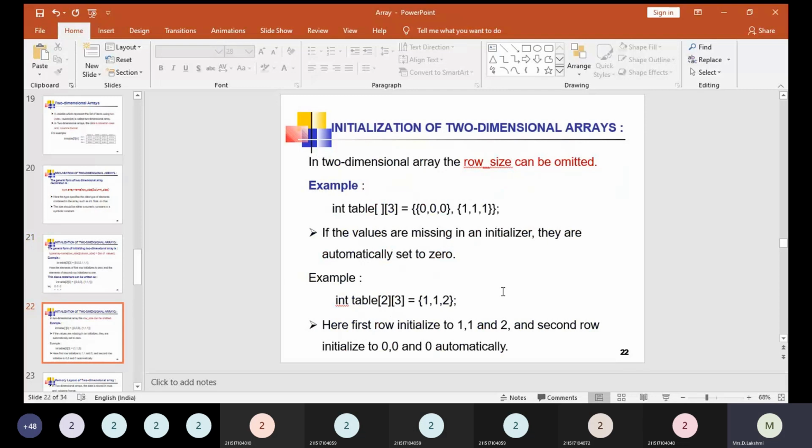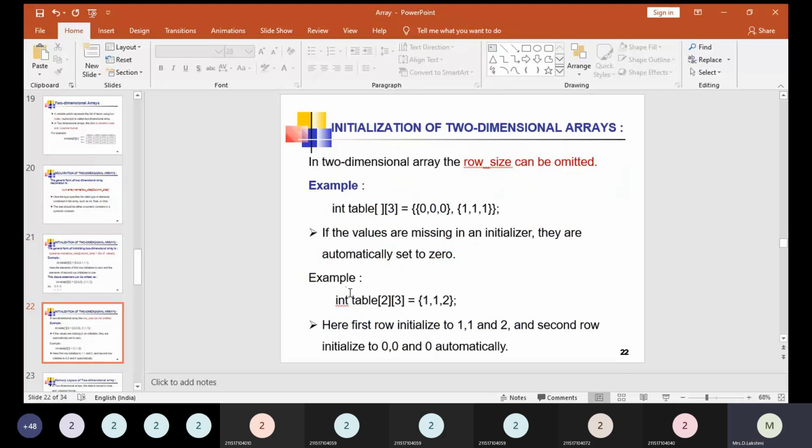In this example, the row size is not specified but the column size is specified. The row size is given with an empty square bracket, whereas the column size is given as 3. Even though the square bracket is empty, at the right side we have three values 0 0 0 and another three values 1 1 1, so we need two rows. Automatically it takes the row size as 2 by seeing the assignment of the values on the right side.